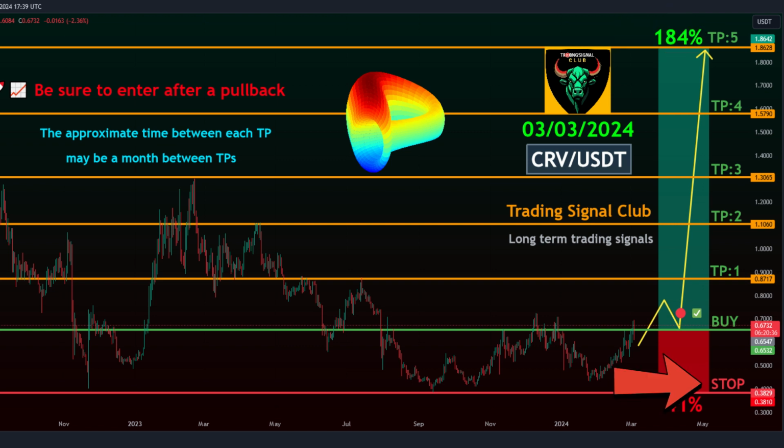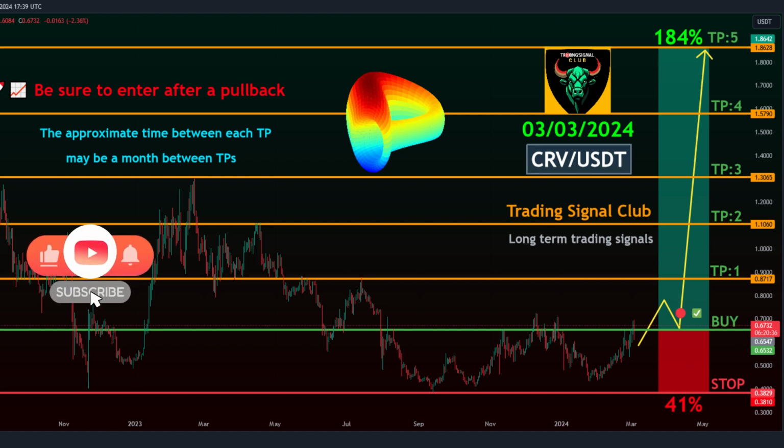Stop Loss. Stop Level: 0.3829. Dear traders, it is important to remember to move your stop loss to your entry or previous take profit after reaching any take profit. This will help to protect your profits and limit your losses if the market turns against you. Be sure to enter after a pullback.